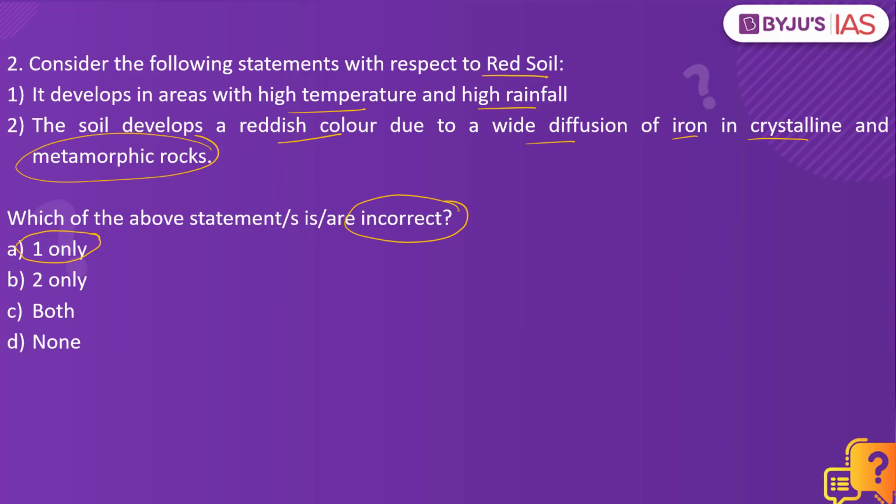Why? When we look into the first statement, the first statement is wrong. That is because this particular characteristic is not of the red soil, but instead it is of the laterite soil. And when it comes to the red soil, they develop on crystalline igneous rocks in all those areas where there is low rainfall and not high rainfall. Also remember, this specific region of red soil is usually prevalent in the Deccan Plateau.